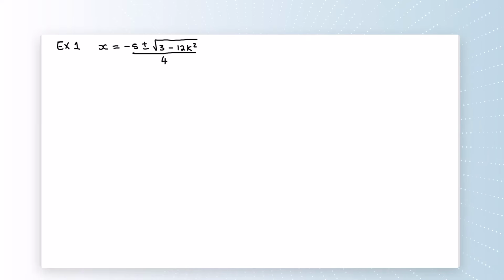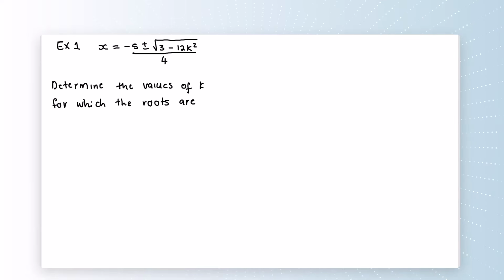Okay, so the question is, determine the values of k for which the roots are real and equal. Real and equal.